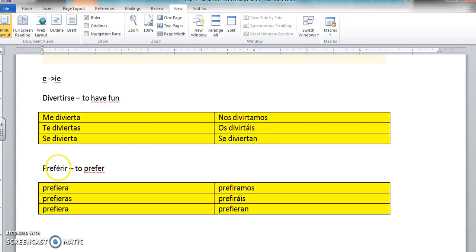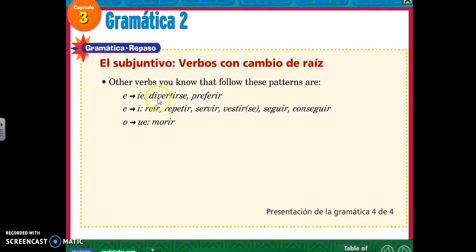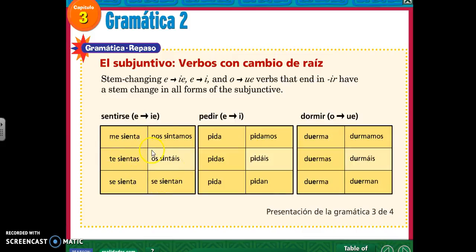The same for preferir, and by the way, it's the second E, if you need to mark that. E goes to IE inside of the boot. And outside of the boot, E goes to I, just I. So divertirse and preferir follow the same pattern as sentirse.